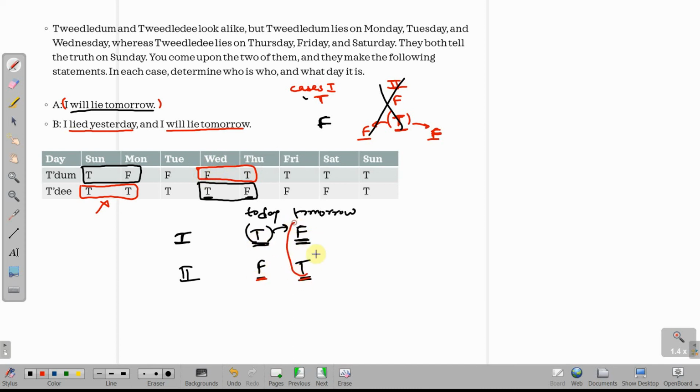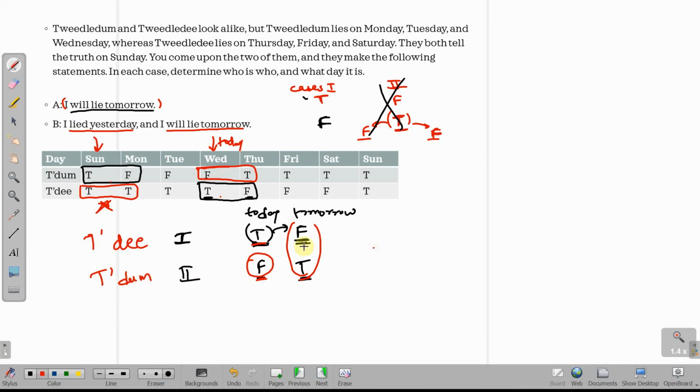Even if you wouldn't have checked this, out of these two possible cases, the second person had to speak false today, na? If today is Sunday, both of them speak the truth. That way also this would have been cancelled out, and your answer would have been that today is Wednesday, and the person speaking truth today is Tweedledee. So person 1 is Tweedledee and person 2 is Tweedledum.